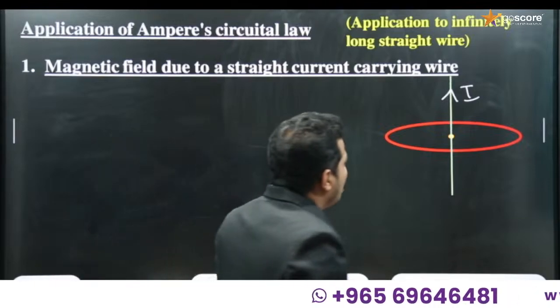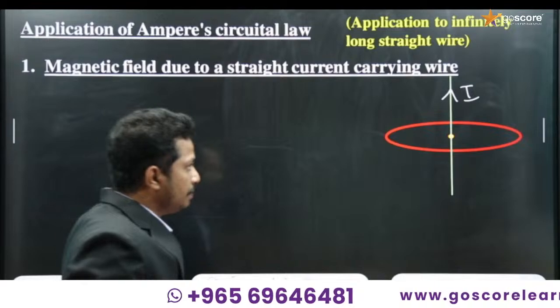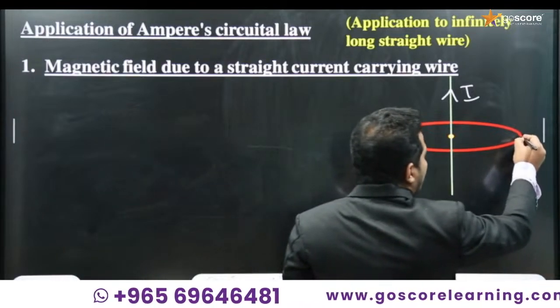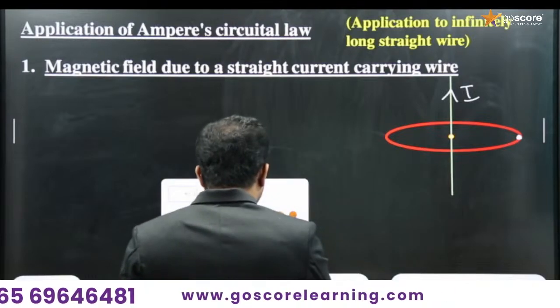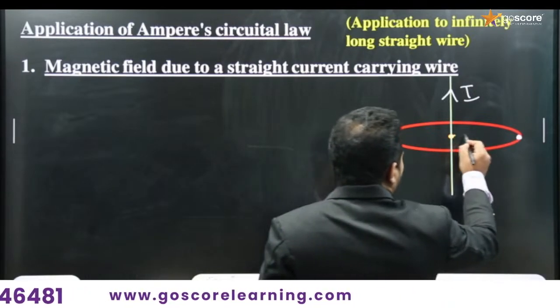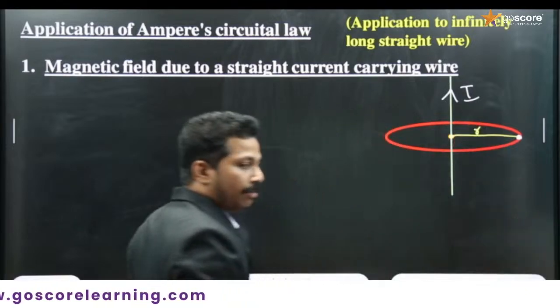We have to find the magnetic field due to this current carrying conductor. So consider a point P, which is at a distance r from the conductor.